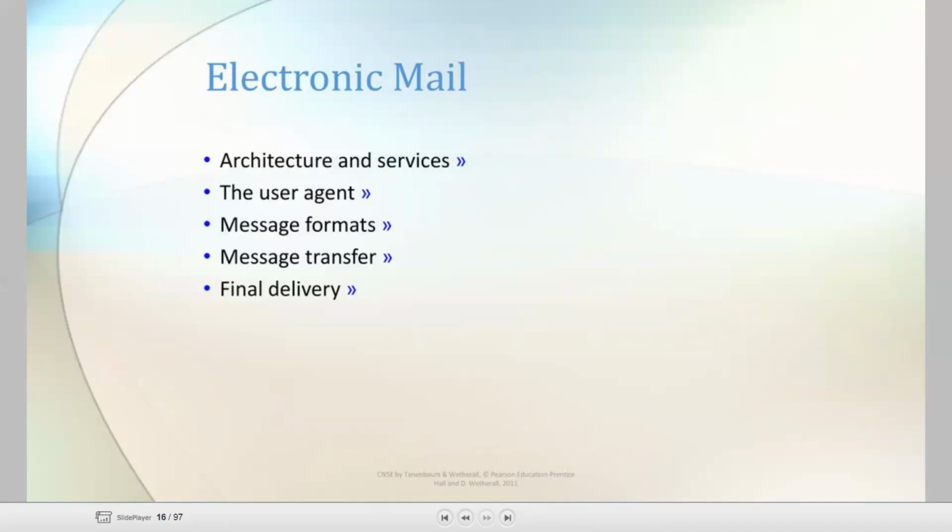Now our last topic is electronic mail, that is email. All we know about the electronic mail. And in the electronic mail, the concepts we are going to discuss are the architecture and services of email. In the email, the components are the user agent, the message formats of email, the message transfer process, and the final delivery. This is the last topic of this unit.